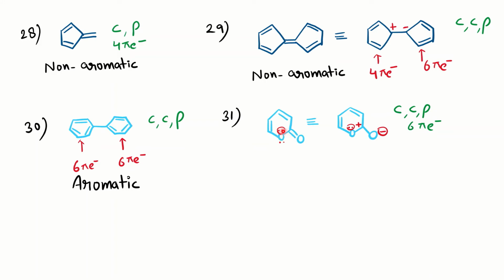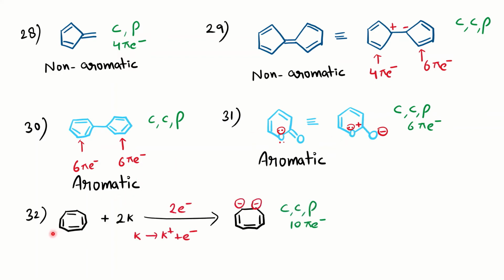The electron lone pair of oxygen is participating in the ring conjugation. You can represent the carbonyl group as being electronegative, negative on the oxygen and positive on the carbon. And if you see this system now, it has a total of 6 pi electrons. It is cyclic, completely conjugated and planar, and therefore the molecule is aromatic in nature.